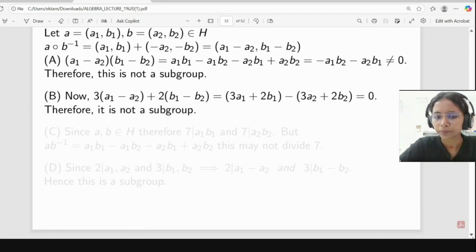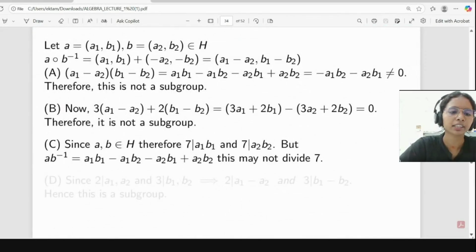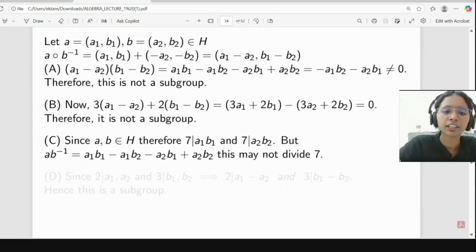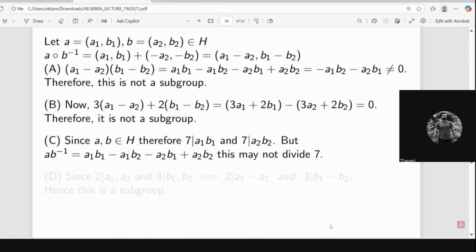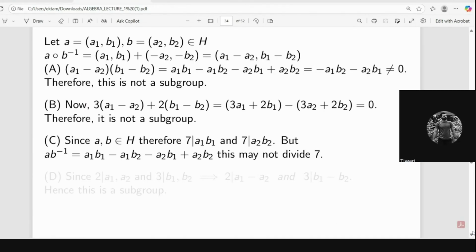For the third part, it should divide 7. If (a, b) belongs to H, therefore 7 will divide a1 b1, and 7 will divide a2 b2. But a b inverse equal to a1 b1 means this may not divide 7. And someone gave an example also. Ma'am, (1, 0) and (0, 1). Take the sum of (1, 0) with (0, 1). So it is not closed.